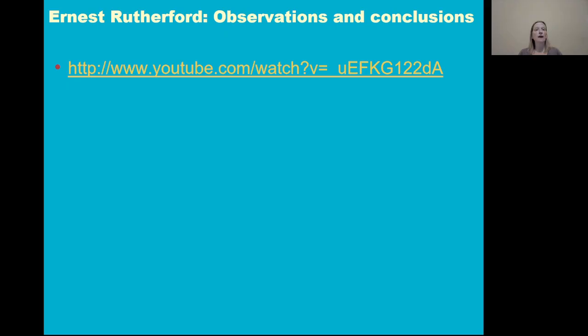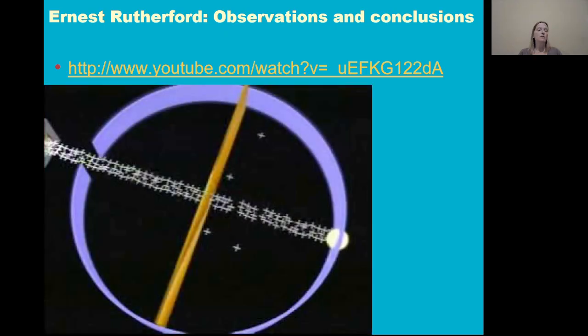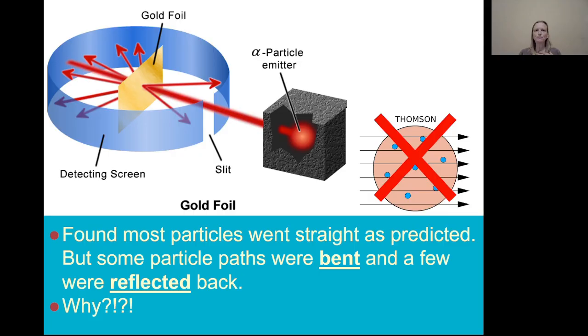Now, what he found, I can't show you this video. Once again, I say please click the link from our notes. But what he found was that some particles pass through. So here was his alpha radiation source. He was shooting this alpha radiation at this gold foil. And most of the radiation did pass straight through the foil.